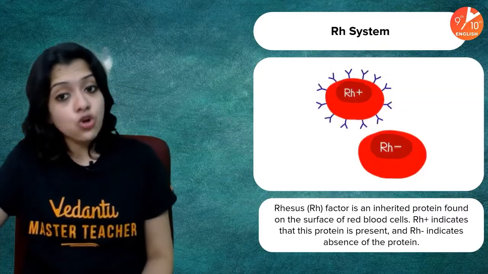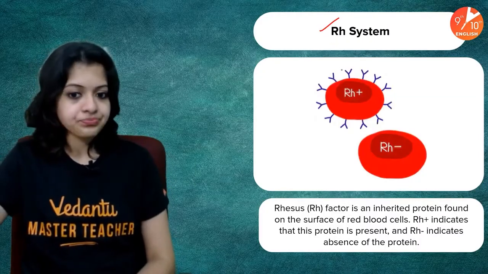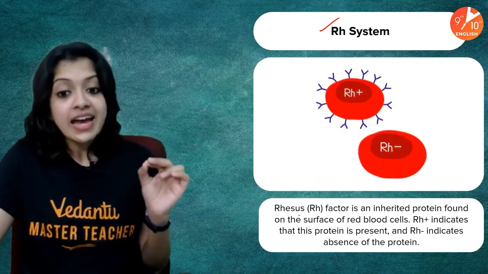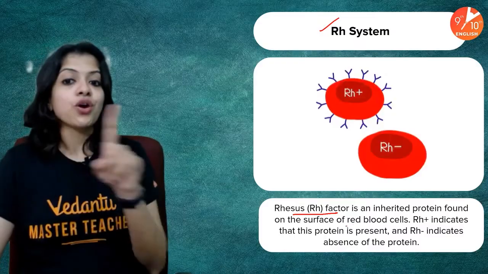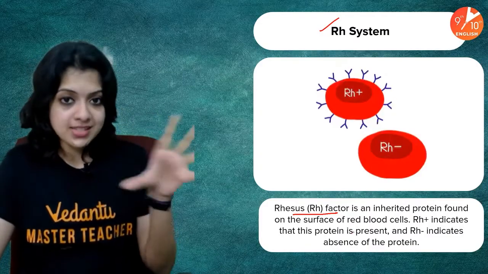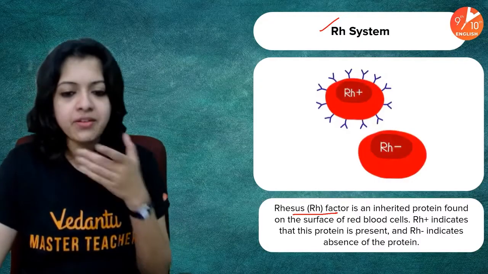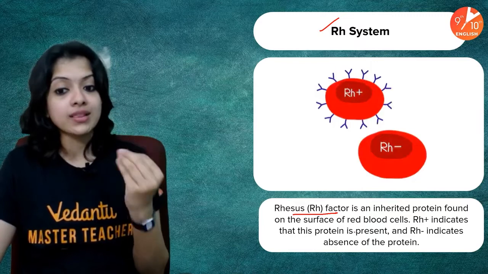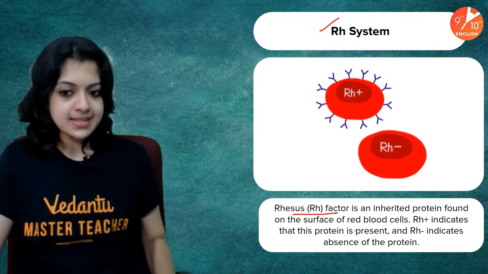Now, there is also a system in addition to the ABO system called RH system. RH, which is rhesus factor. It is an inherited protein found on the surface of red blood cells. In addition to antigens which are present on the RBCs, some people, or many people rather, also have something called the RH factor, which is also a protein on the surface of RBCs.